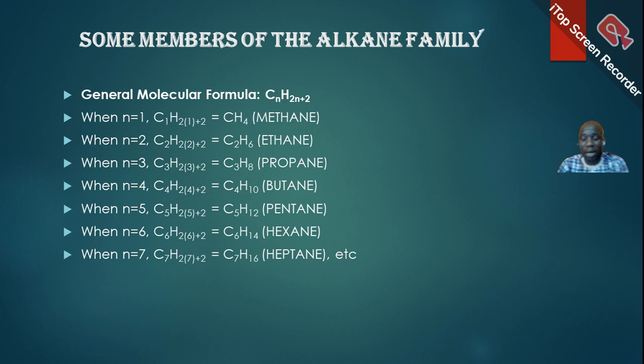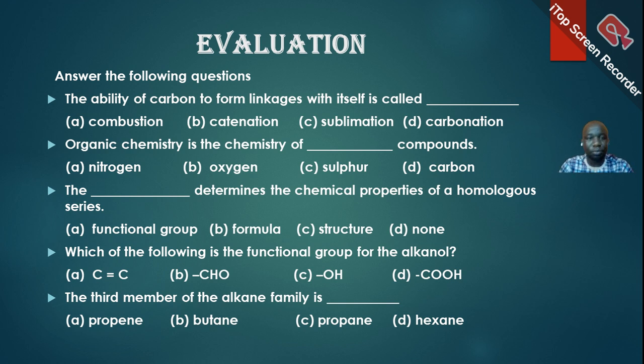So now let's see some questions on what we have considered so far. Number 1, the ability of carbon to form linkages with itself, like the ability of carbon to form a straight chain, a branch chain, and a ring structure is called what? Combustion, catenation, sublimation, or carbonation. What will be the answer? Yeah, that's B, correct. So it's catenation, we made mention of that. Remember, it's one of the reasons why carbon has a lot of compounds.